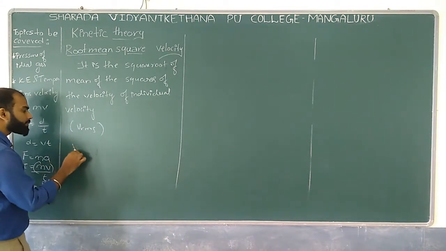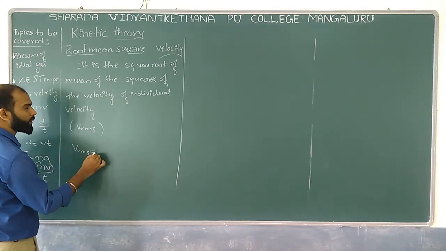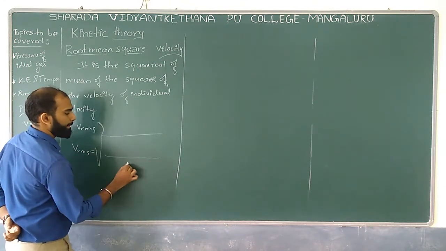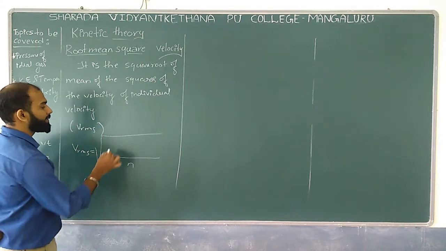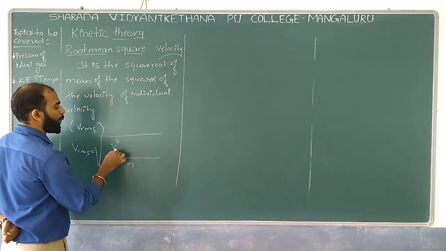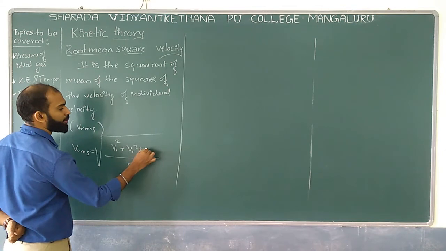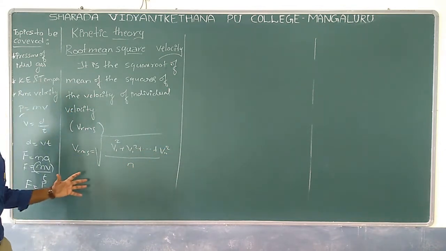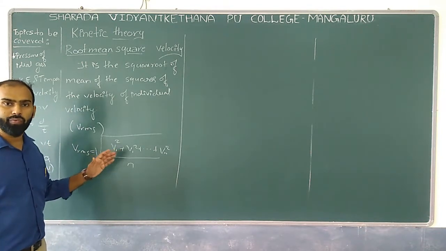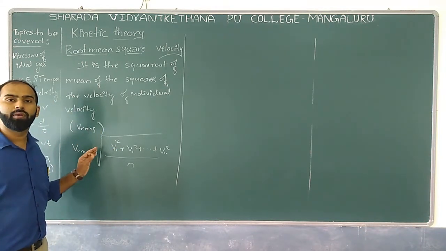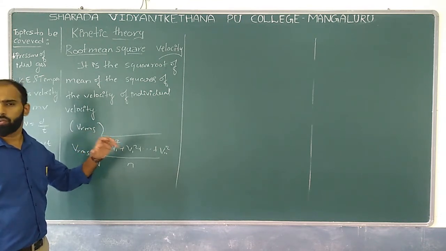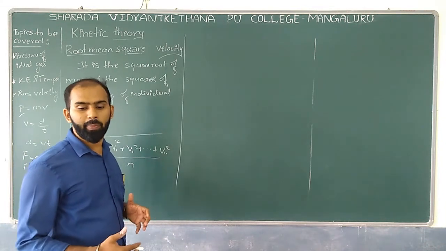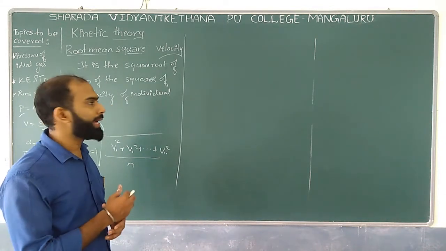Now, if I say VRMS, it is equal to the square root of the mean of the square of the velocity of an individual molecule, up to Vn. So this is the basic formula: the square root of the mean of the square of the velocity of individual molecules. It is a general case, but for the formula we have got just now, based on that particular relation, we can write it like this.